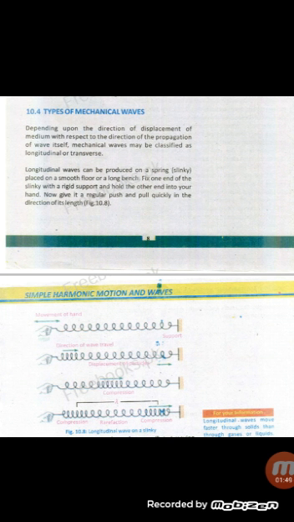In the third case the string becomes compressed in the middle, and in the fourth case the string becomes compressed near the hand, with a rarefaction in between, and again compressed near the support. The word compression means where the loops of the string are close together, and the word rarefaction means where the loops of the string are expanded, not close. Means in compression the particles of the medium are closer, while in rarefaction the particles of the medium are spaced apart.